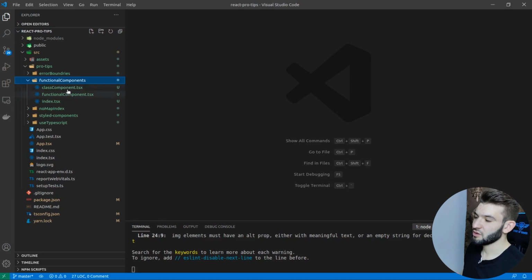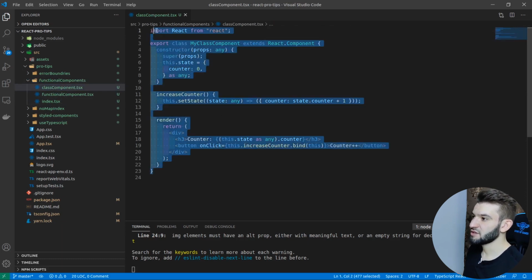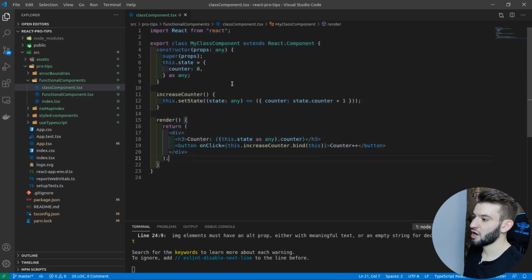So in this folder here, I've got two components. One uses classes and the other one uses a functional component, and you've got one for doing the demo. The class component is actually the legacy API for creating React components. This is basically the first way React was initially created and put in public. This was the only way to render to the DOM.